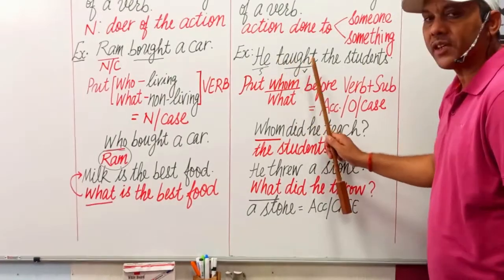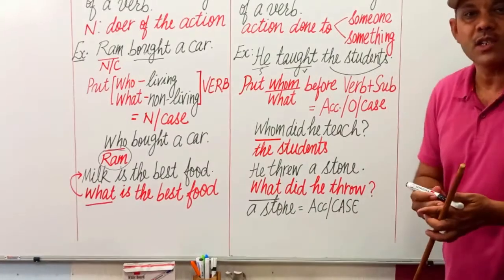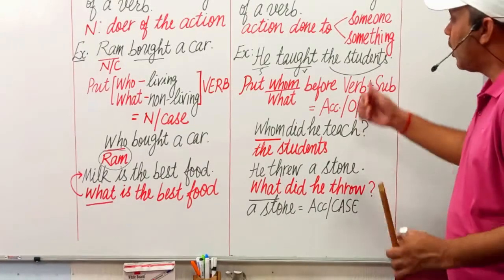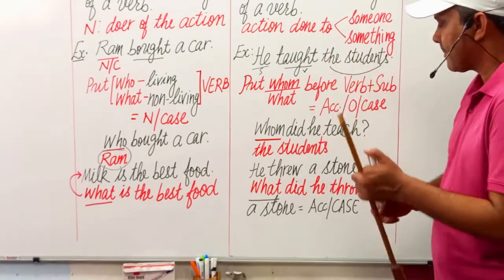Whom did he teach? And we get the answer, the students. So, the students is the objective or accusative case of noun in this sentence.